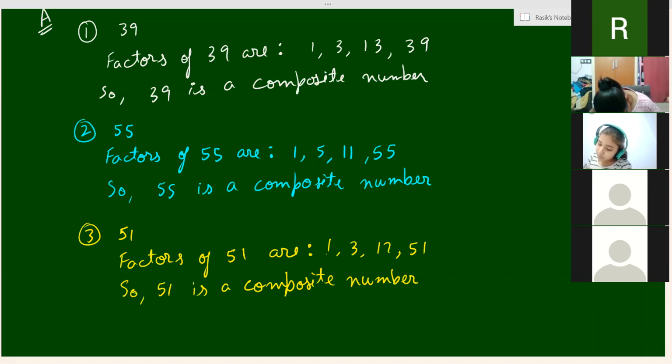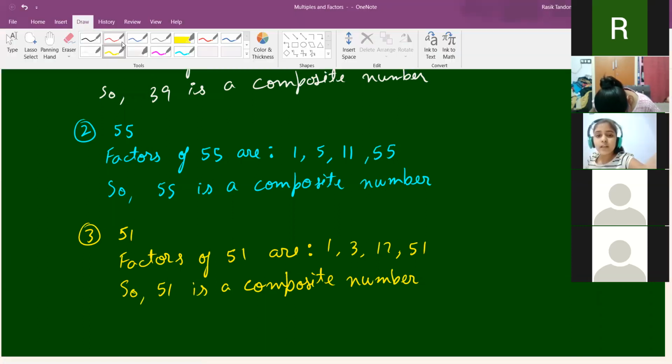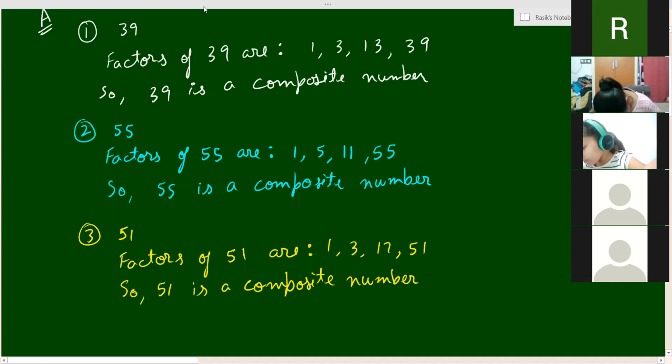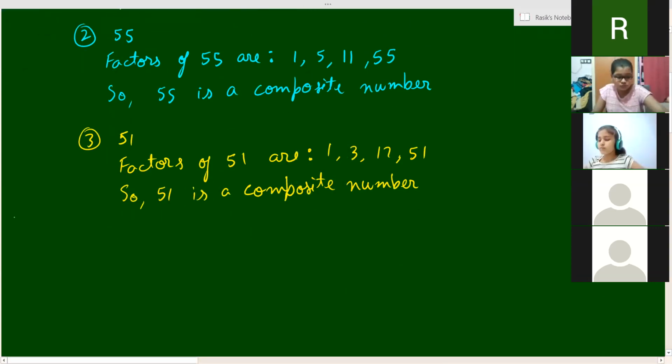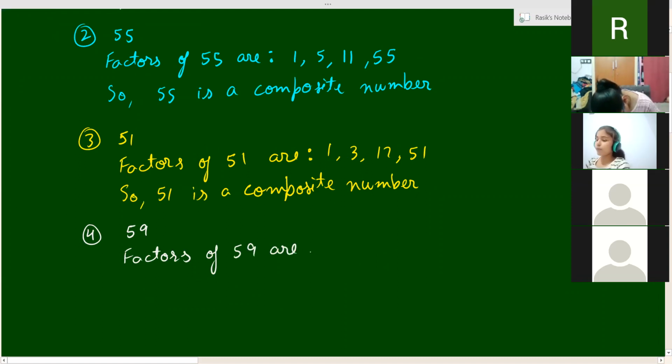Okay. The next part, fourth part. Maybe start with the fourth part. 59. Factors of 59 are 1 and 59 itself. 59 has only 2 factors, 1 and 59 itself. Is it a composite number or a prime number? Sir, it is a prime number.